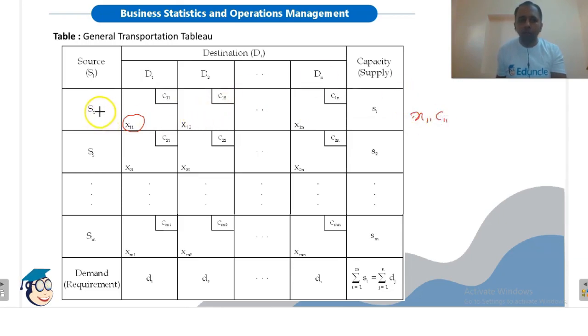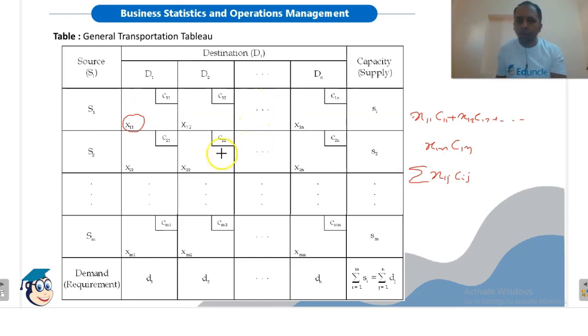Similarly, the total transportation cost to all the destinations from source 1 will be X12 C12 and so on, X1n C1n. Now if we add all these values, we take summation Xij Cij. So this will be the total transportation cost from source 1 to all the destinations.